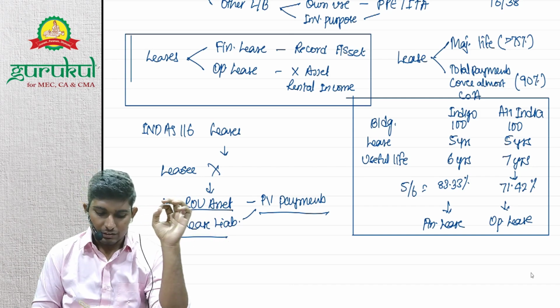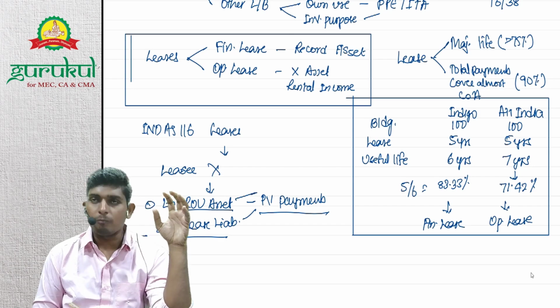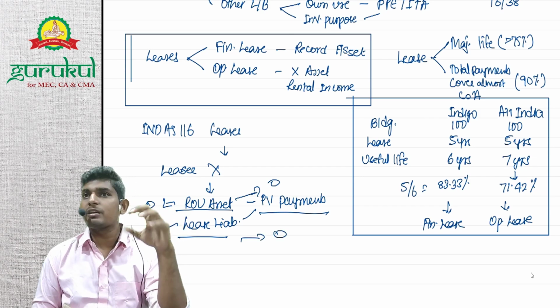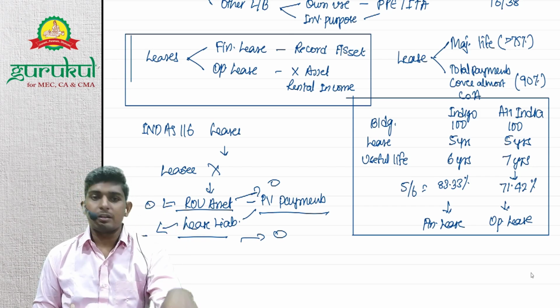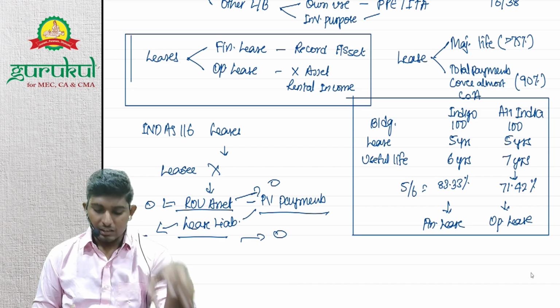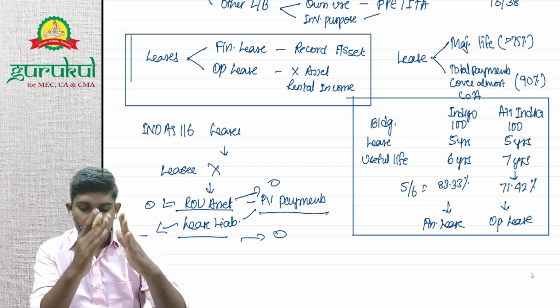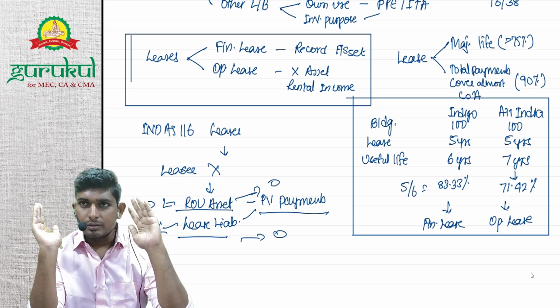So the ROU asset will become zero, and the lease liability will become the amount you have to pay. After the lease period ends, the ROU asset will become zero, and the lease liability will also become zero because you have paid the lease payments. Understood? You have made the payments, the ROU asset you have used, its lease period has ended, so it needs to become zero. Lease liability, you have paid over the years, so the lease liability will also be zero. Hence, now both Indigo and Air India will follow this system. So both are comparable, right?